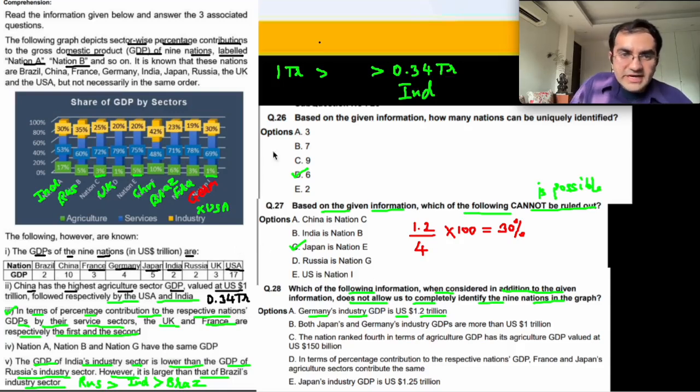Because we are talking about industry, right? Industry means yellow colored. This is your 30%. Germany इधर आ गया. तो but where is USA? USA इधर है कि इधर है पता नहीं. Which means that first option is your answer. First option से ही 9 nations नहीं cover up हो पा रहे हमारे. And that is the end of the set. Not a very difficult set.